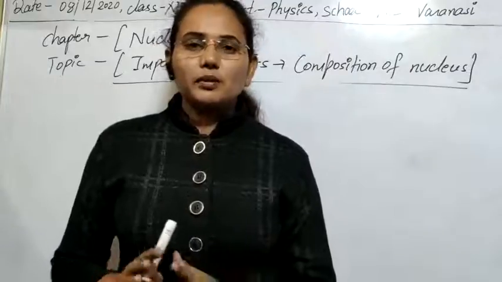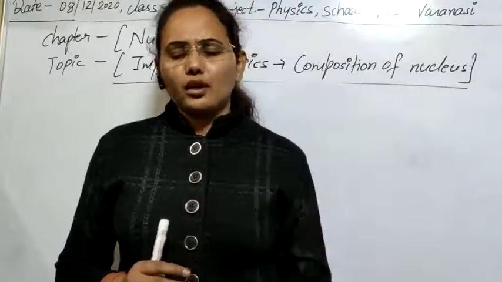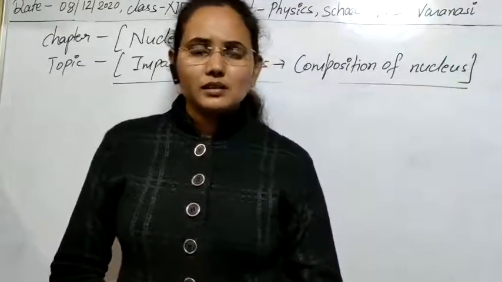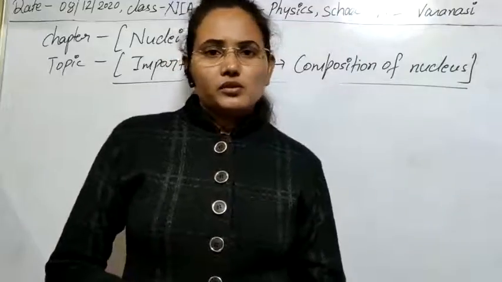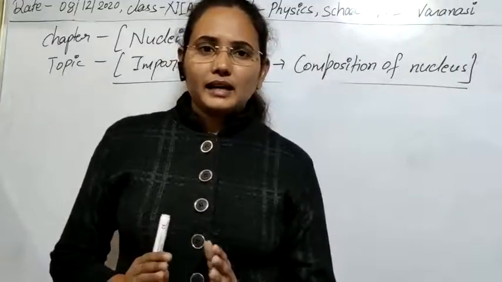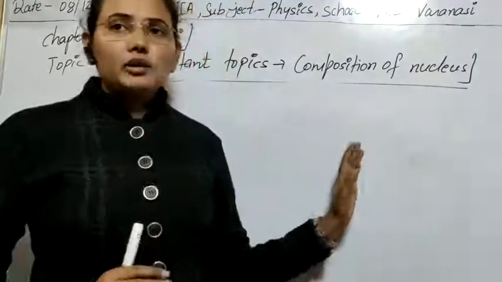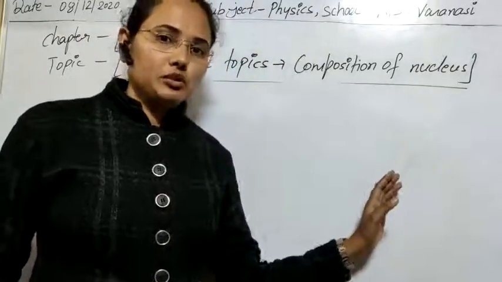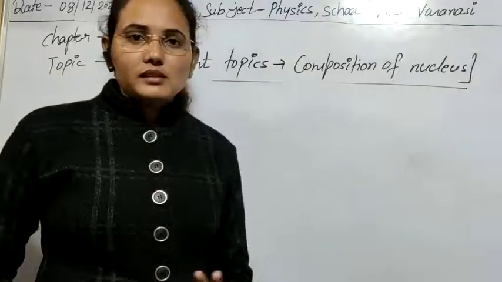So there were some problems in explaining, and you have already studied that in inorganic chemistry, so I don't have to explain it here. We are only talking about the nuclear properties and composition of nucleus. I think that is clear to you.